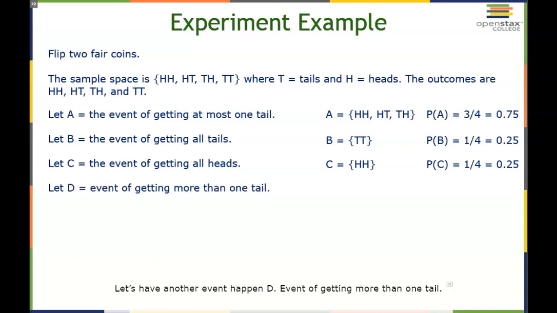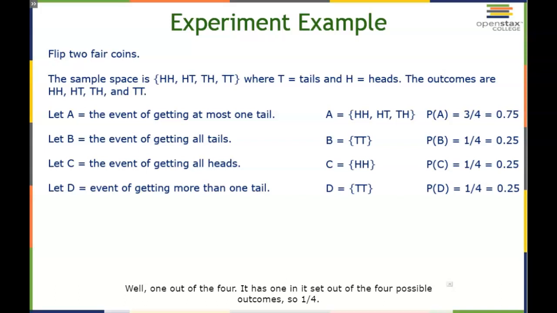Let's have another event, D. Event of getting more than 1 tail. If we're more than 1 tail, then we could be 2 or 3 or 4 or 5 or 6 or 7, but we're only flipping 2 coins. So the possibility is only both of them being tails. D has the set of TT. So what's the probability of D? Well, 1 out of the 4. It has 1 in its set out of the 4 possible outcomes, so 1/4.